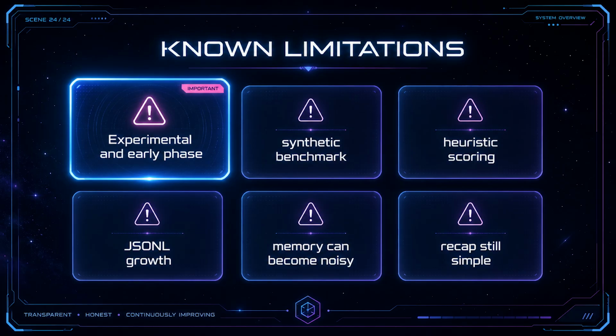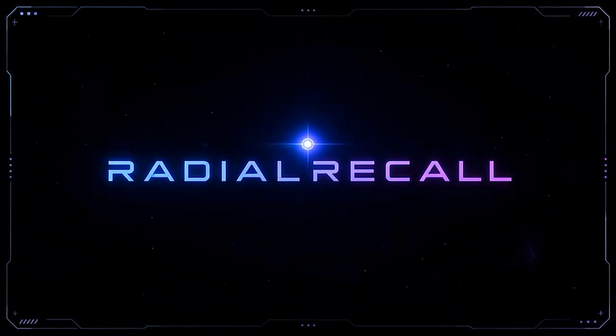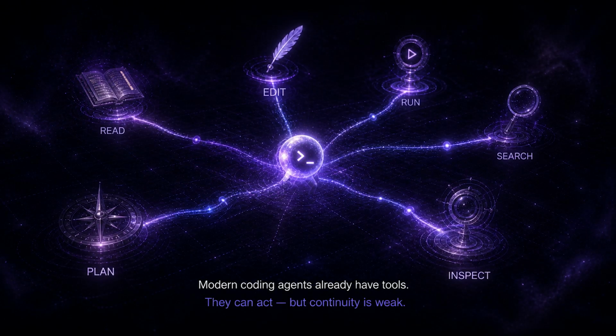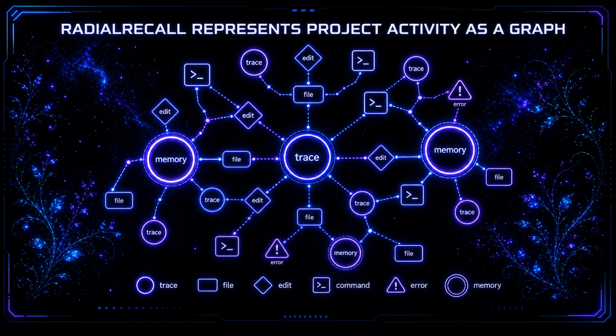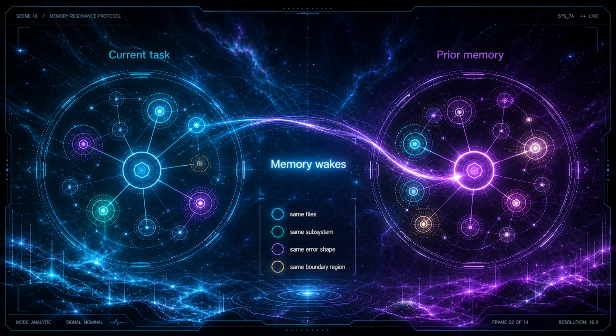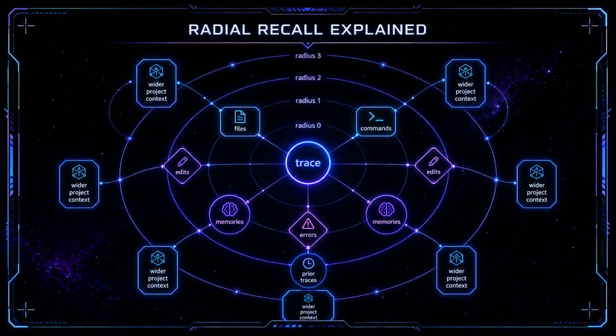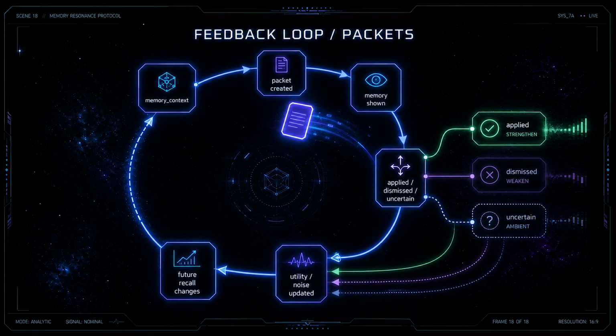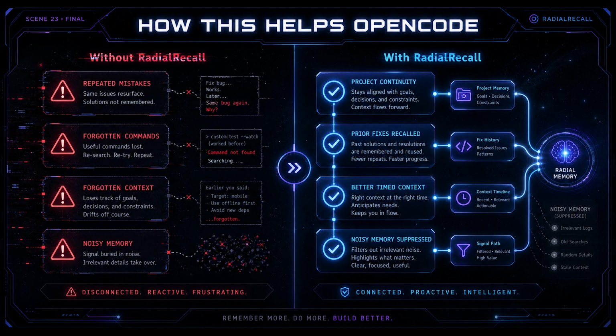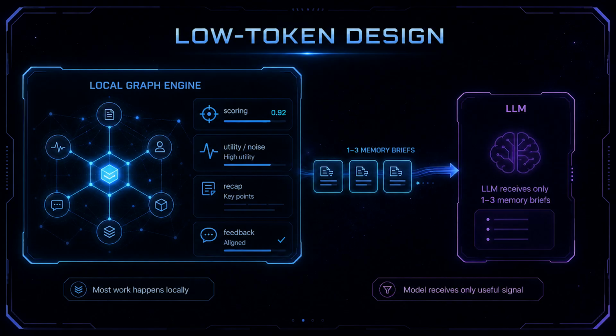So, just a recap. RadialRecall is a repo-local graph memory layer for OpenCode. It records project activity as nodes and edges. It recalls memories by graph structure. It tracks which memories are shown. It learns from applied and dismissed feedback. And it tries to do all of that without becoming a major token burden.